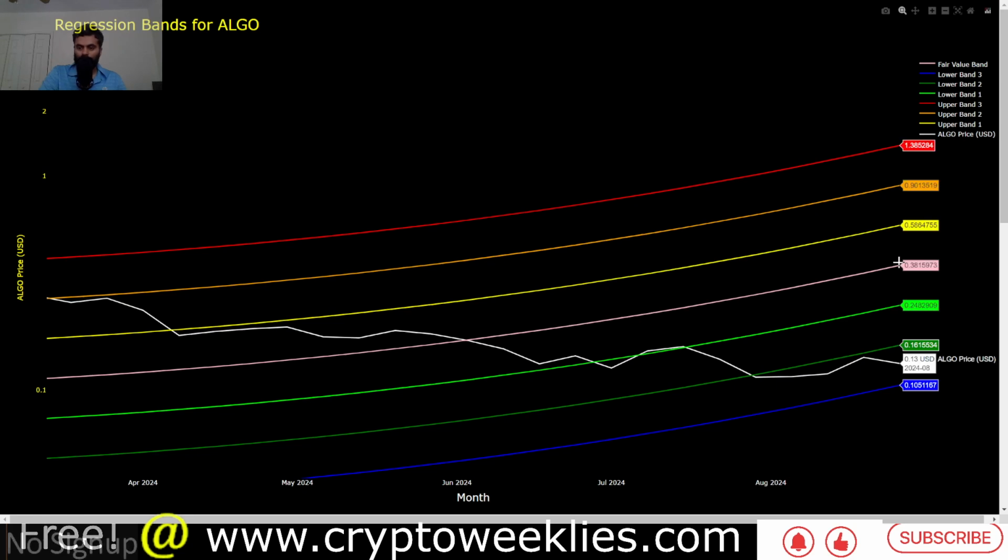If the token gets overvalued at any point, the 1 standard deviation ceiling is at around 60 cents. The 2 standard deviation ceiling at this point is at around 90 cents. But as you can see, as time progresses, these ceilings also have an upward bias.